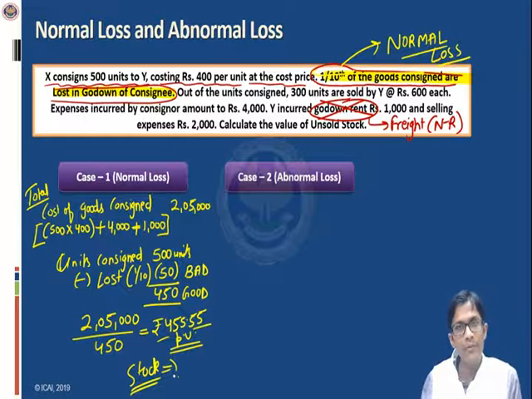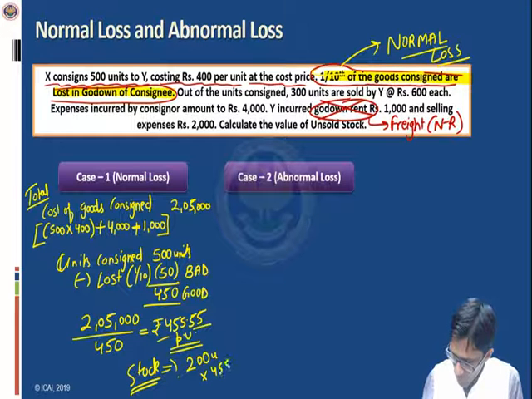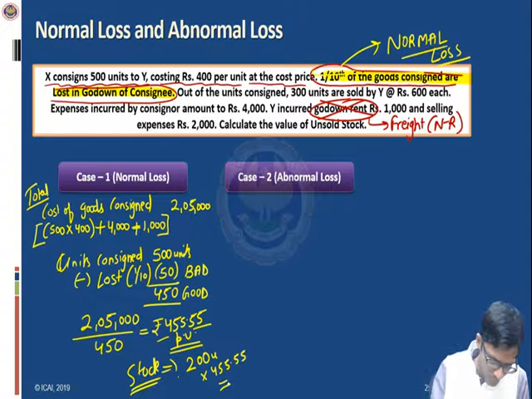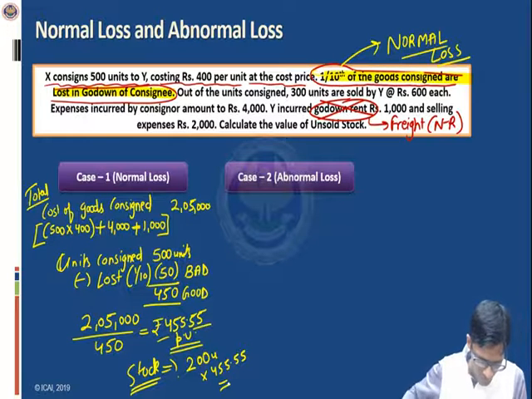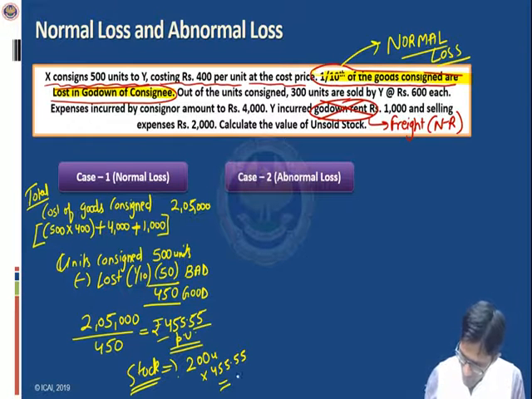We know that out of 500 units consigned, 300 units are sold. So obviously, we are left with 200 units in the godown. So the stock is of 200 units. Let us calculate its value. Value of stock will be 200 units multiplied by rupees 455.55 per unit. That takes us to the value of stock at rupees 91,111.